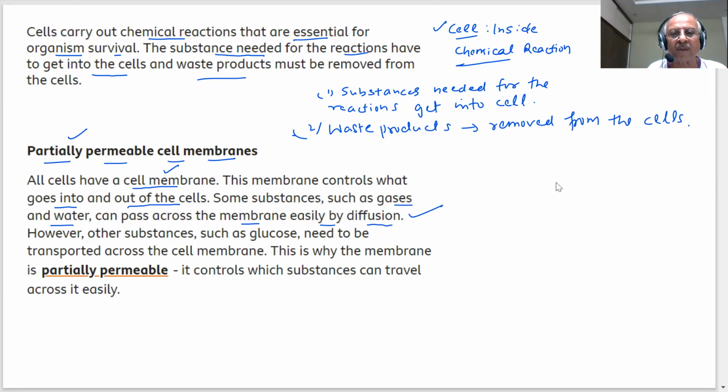It controls which substances can travel across it easily. Glucose is the food. Glucose will provide the energy, so that is to be transported. That is why we say it is partially permeable, or semi-permeable, or more appropriately, a selective permeable membrane.